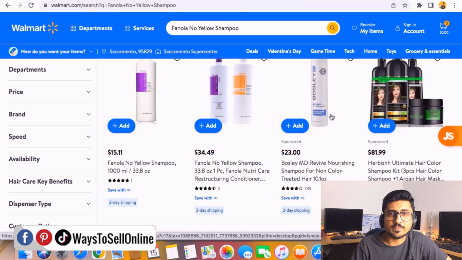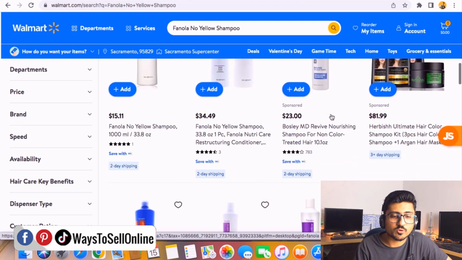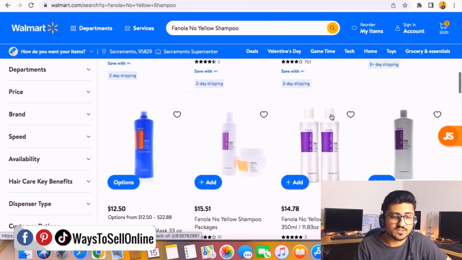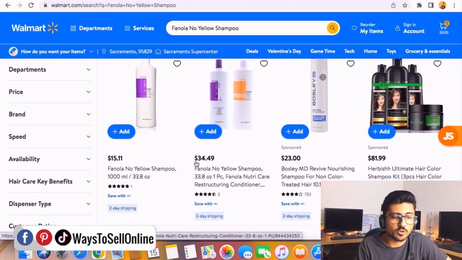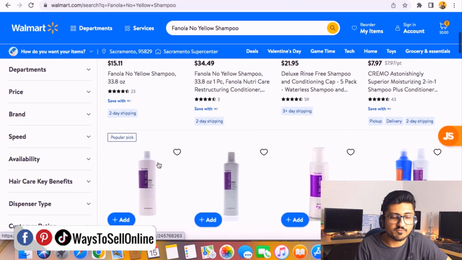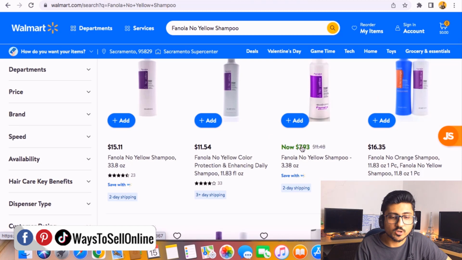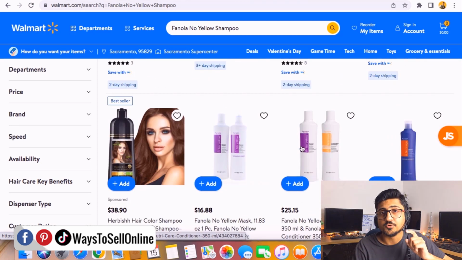After searching the same product on multiple websites, just keep scrolling and keep finding a cheap supplier. You can see that this supplier is selling for $34, this one is for $15, and if we go up, this one is for $7. So you need to scroll down and find a supplier which is selling the same product for very cheap.